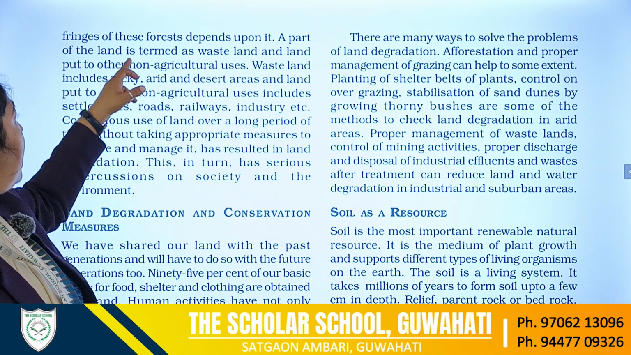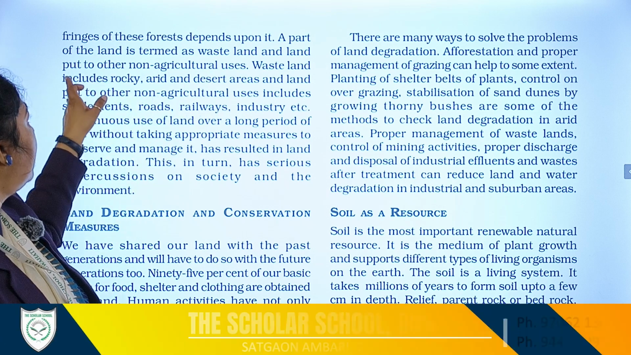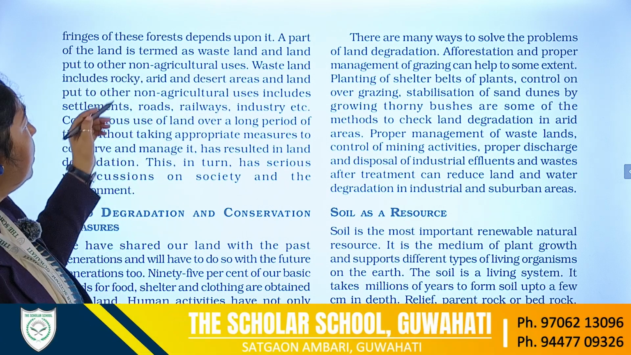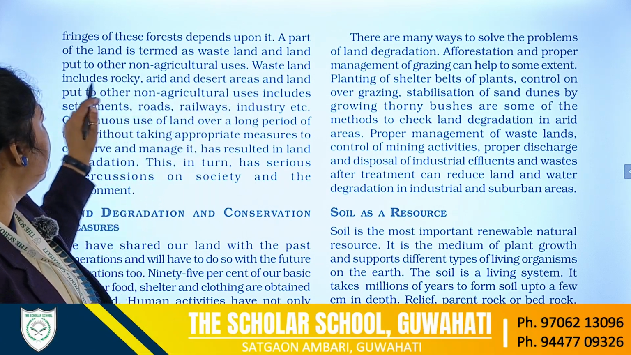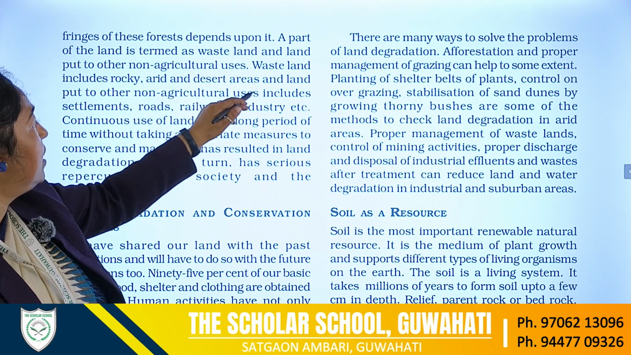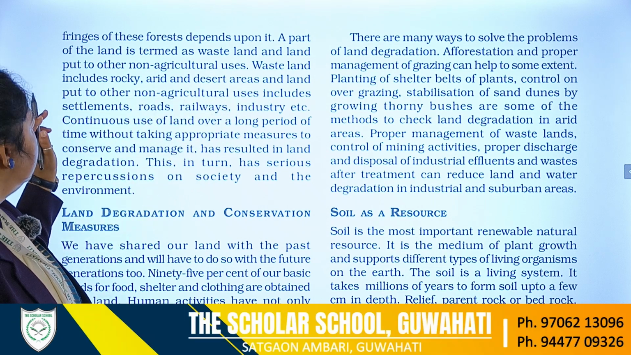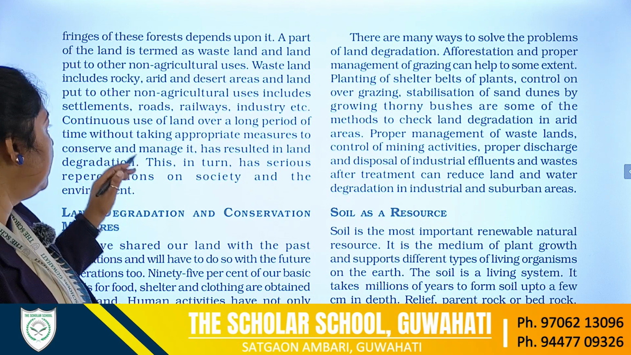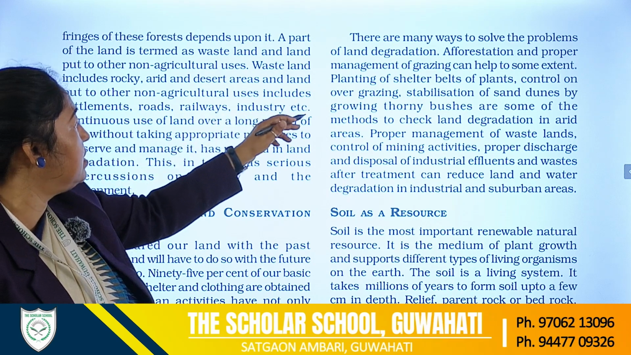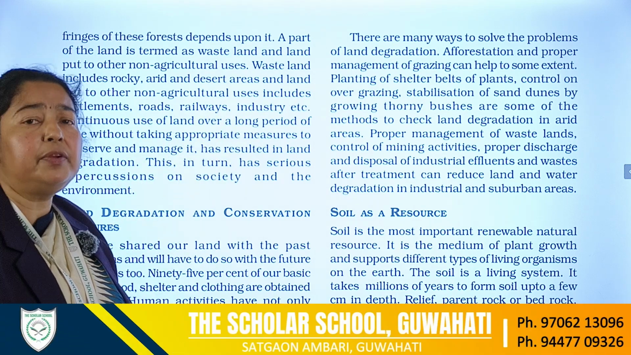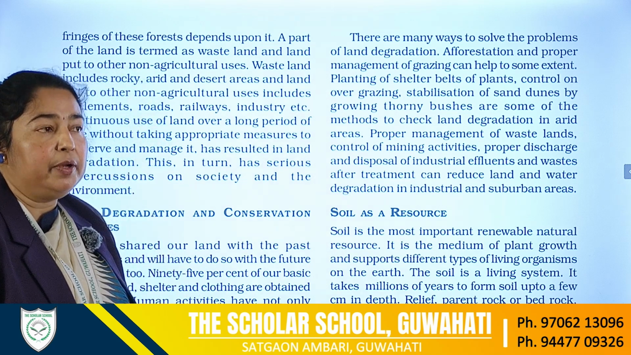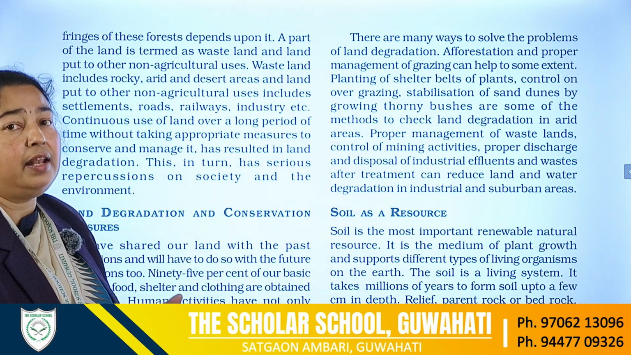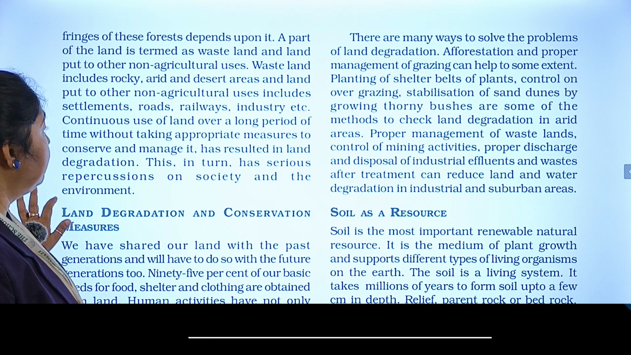A part of the land is termed as wasteland and the land put to other non-agriculture uses. So wasteland includes rocky, arid and desert areas, and land put to other non-agriculture uses includes what? Settlements, roads, railways, industries, etc. So these are the different purposes for which we are using land for different activities.